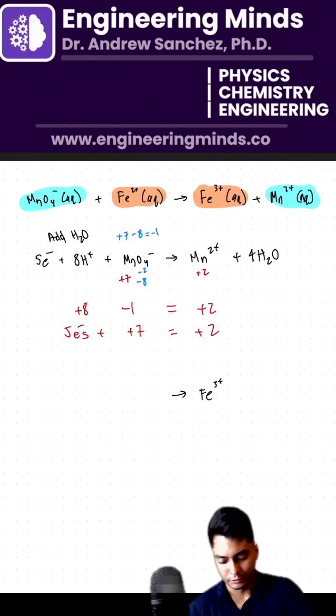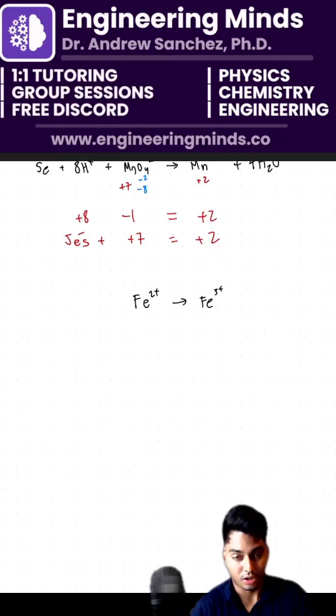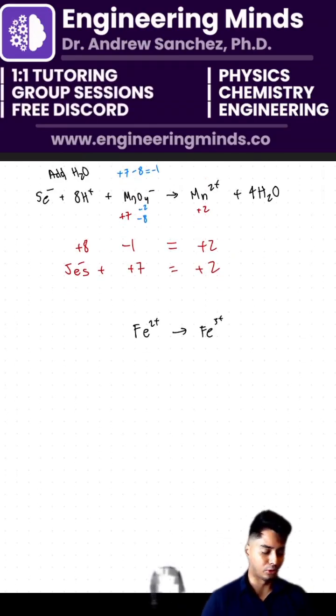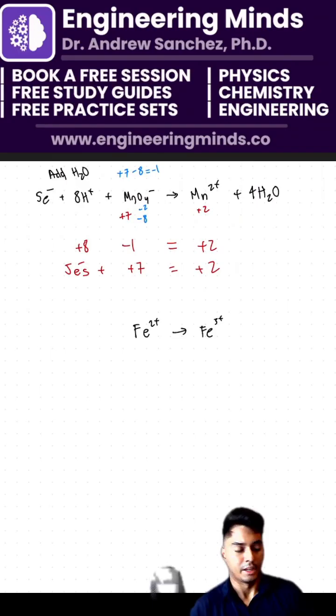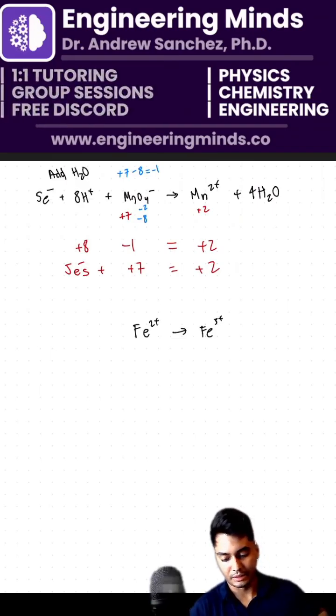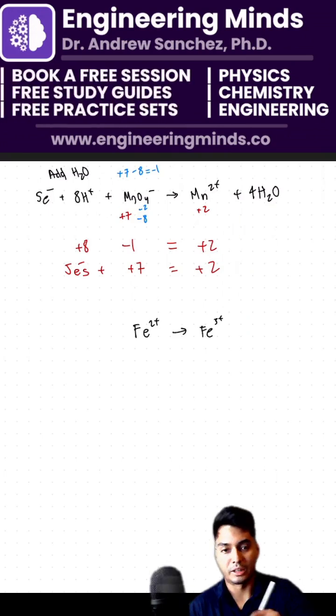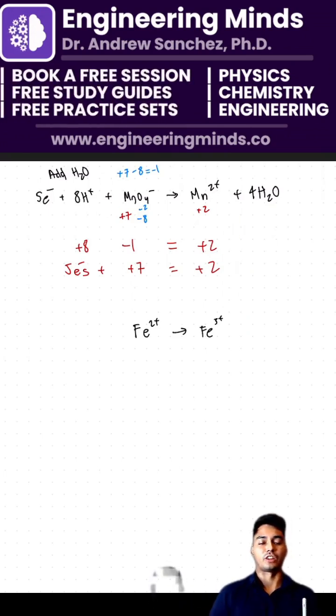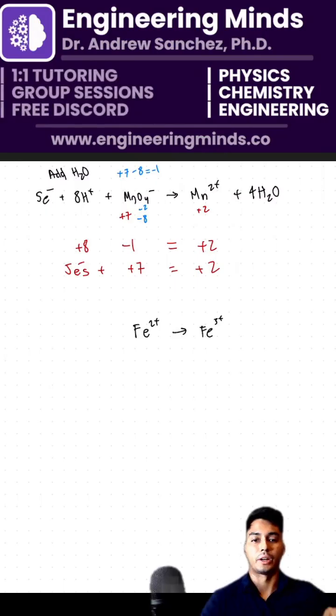Great, so that's our first half. Now we got to do the exact same thing on the second half. It's going to be Fe2 plus to Fe3 plus. Now, this one's not going to be as hard because we already have everything without oxygen. So what do I got to do to balance on the right-hand side here, chat?